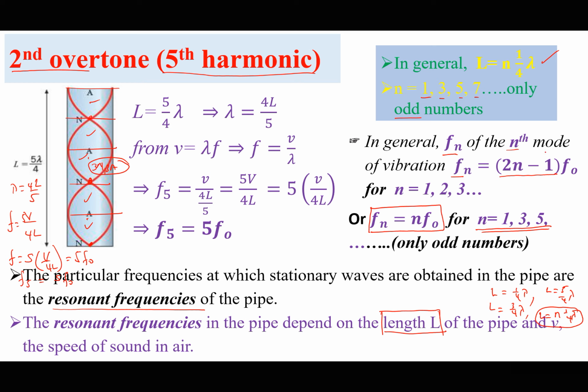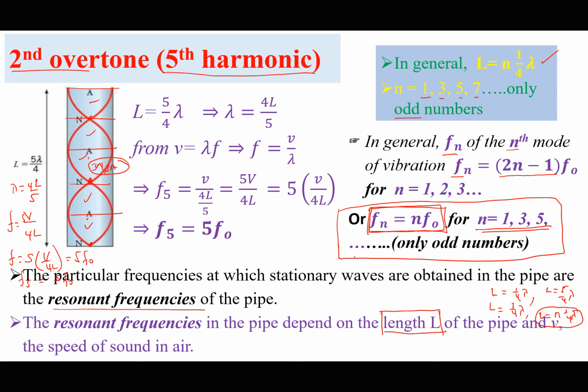But it is better we use Fn equals n times F naught, where n is only an odd number. This is the best way to understand the frequencies formed in a closed pipe. So I think that is for a closed pipe.